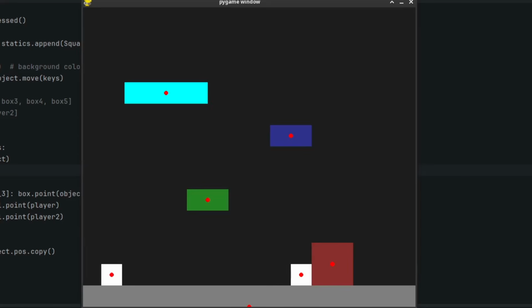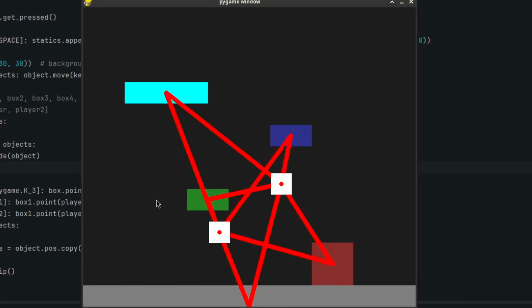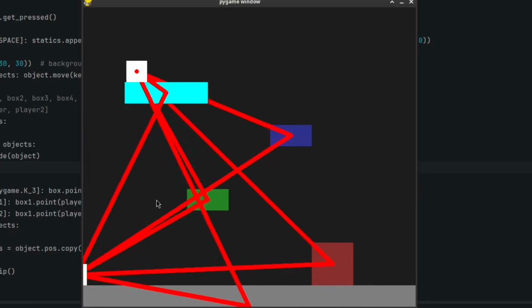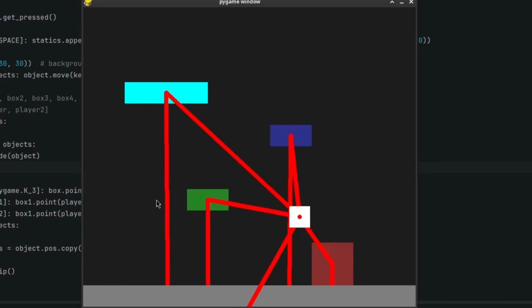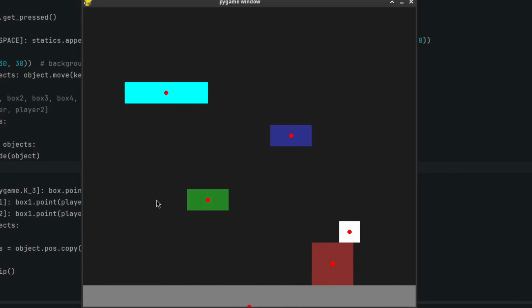I'm not sure this is the best way of coding collision, since like every object's gonna have to check every other object, and adding more and more objects is gonna slow the game down more and more, but whatever. I don't think we'll have enough objects to have to worry about that.